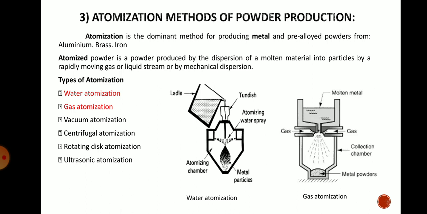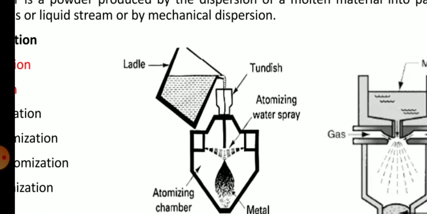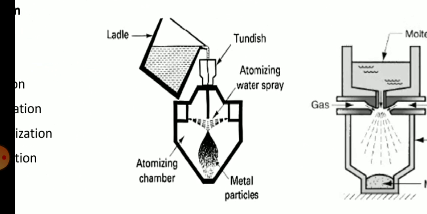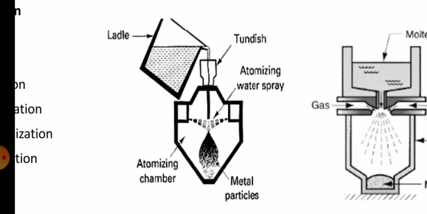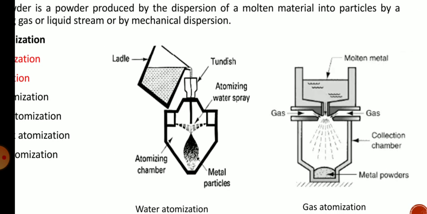So in this process, you can observe from the diagram. In the first diagram, observe that there is one ladle in which molten metal or molten alloy is there, which is poured into a chamber having an opening through which you can pour that molten metal, and the small droplets of molten metal will be passed through high velocity water jets or water spray, or in the second diagram it is a gas spray.